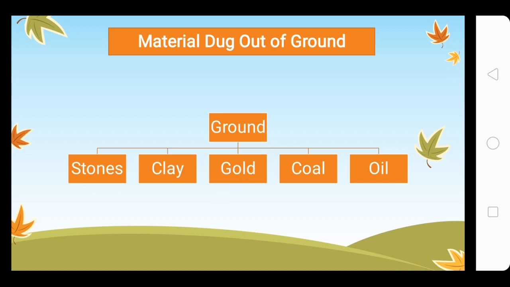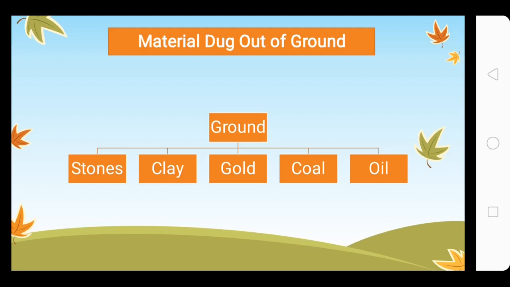Next is gold. Gold is a very precious metal that is dug out of the ground. Deep inside the ground we have gold. It is not the case that gold is very near the surface, where we just dig once or twice and get gold. This way every person would be very rich. It is buried very, very deep under the ground, and we have to dig very deep to get the gold.